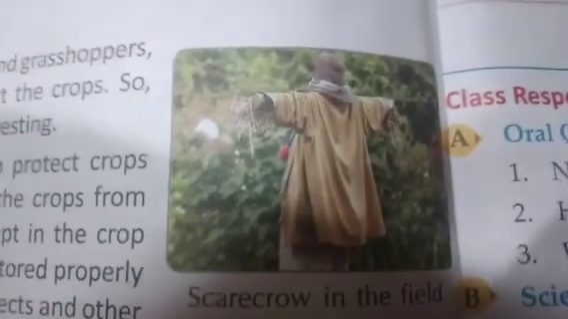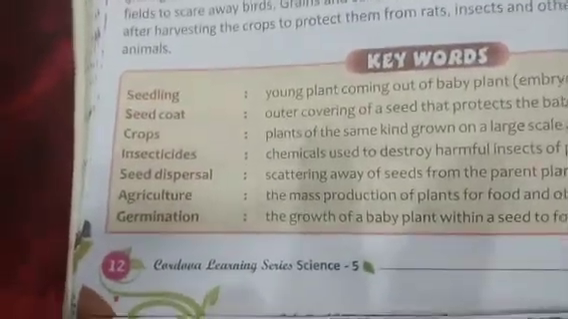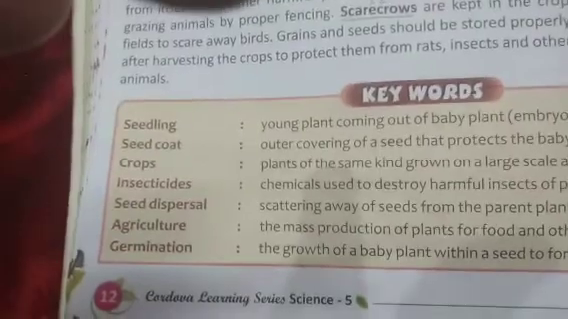Okay, this is the end of the lesson, and I would like to show you some keywords. Look at this, children. The first keyword is seedling, seed coat, crops, insecticides, seed dispersal, agriculture, germination. Okay, children, these are the keywords.